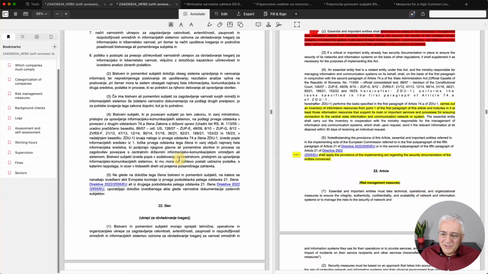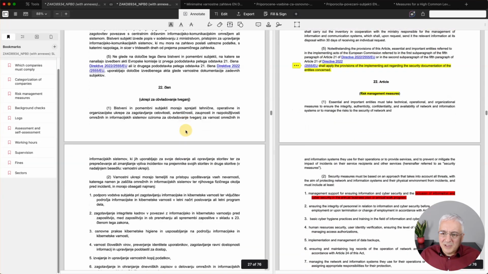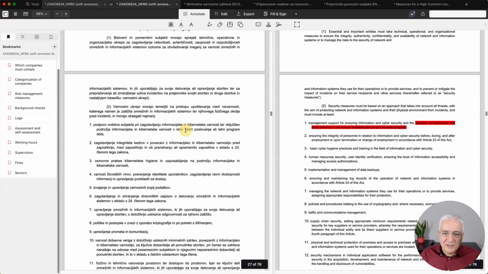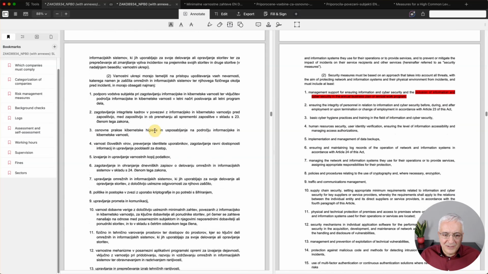Okay, let's see some other things. Article 22 is about these risk management measures. As you can see, most of these measures are rather generic here, in this paragraph 2. And again, there is one part of item 1 here where you need to include information security in business plans and the annual work program. Again, this is something that is extra on top of CIR and the NIS2 directive.